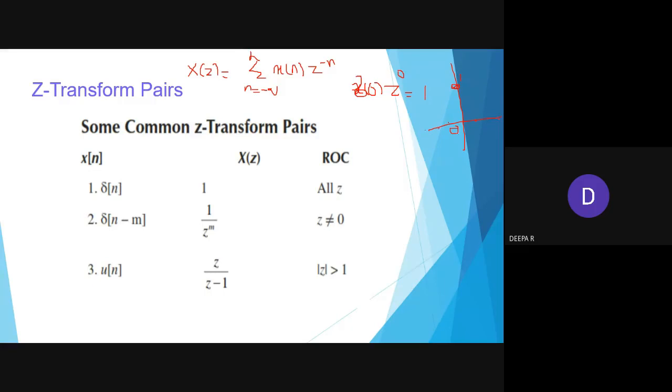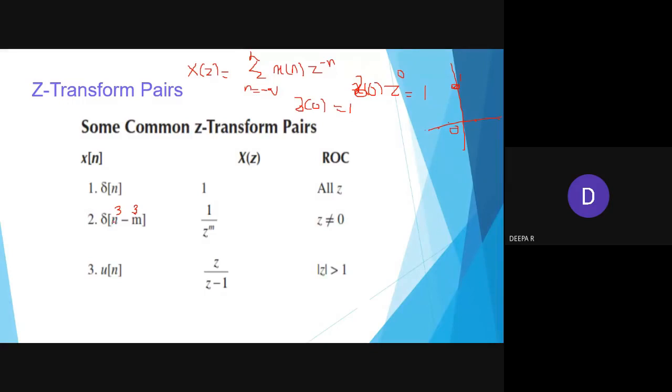Okay, now coming to n minus m. For example, n minus 3. Only when the argument of delta is 0 will the value become 1. So delta of n minus m becomes delta of 0 if my n is 3 and my m is 3, since 3 minus 3 becomes 0. In that condition, I write delta of 0 z power 0, then delta of 1 z power minus 1, then delta of 2 z power minus 2.